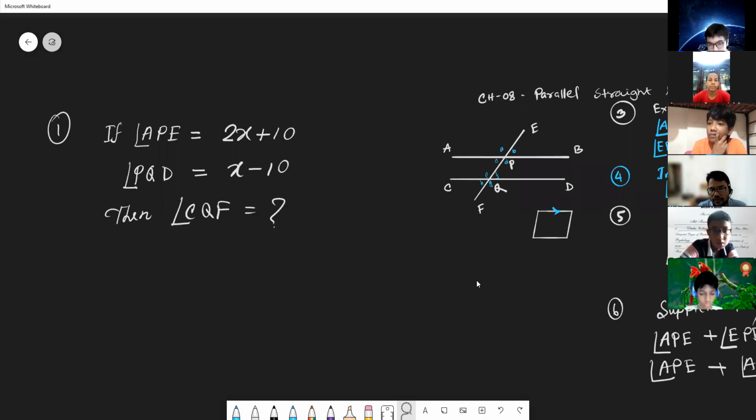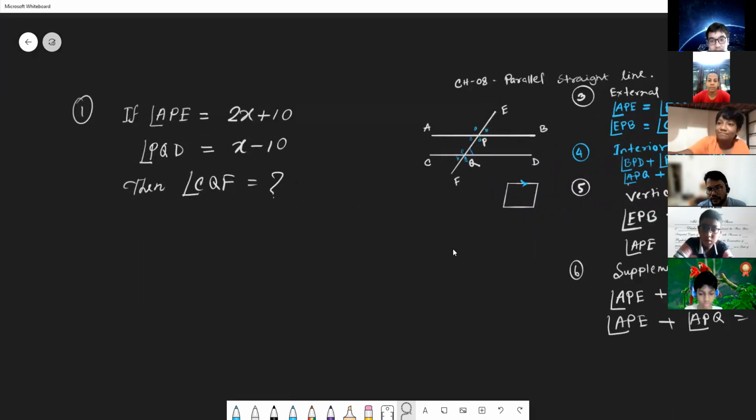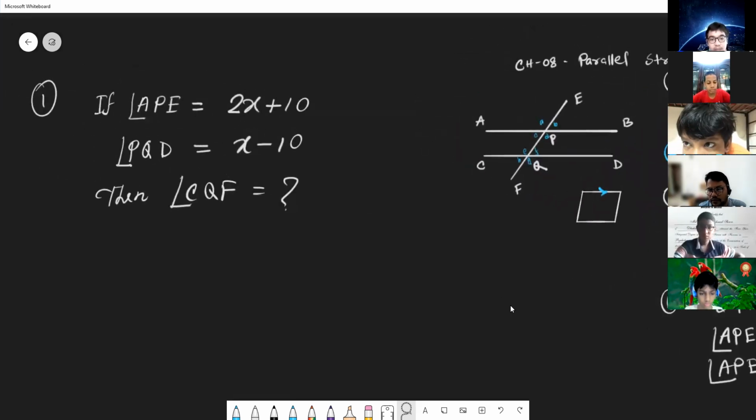And the alternate angle of angle BPE is angle CQP. So from this equation, I can say that 2x plus 10 plus x minus 10 is equal to 180 degree. You made the relation between them, their sum will be 180 degree, and then finding the value of x, then compare this one.